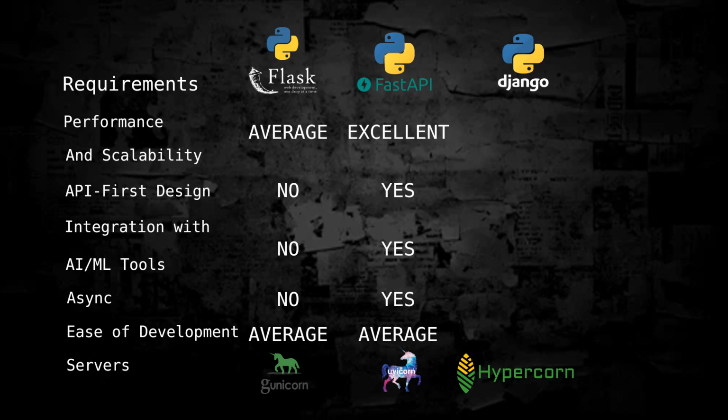Uvicorn, Hypercorn, Gunicorn. The default server for FastAPI is Uvicorn, lightweight and fast. Hypercorn offers HTTP/3 and QUIC support protocols. That is actually something very unique and good, though slightly less popular. Gunicorn with Uvicorn workers combines Gunicorn's robustness with Uvicorn's async capabilities. FastAPI is ideal for API-first projects, applications needing high concurrency or real-time features, probably AI/ML powered systems.